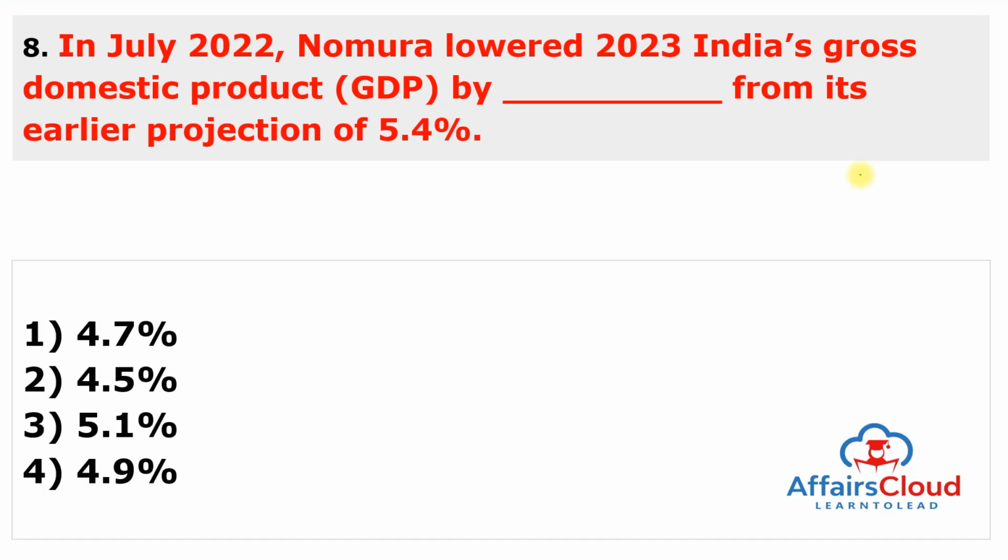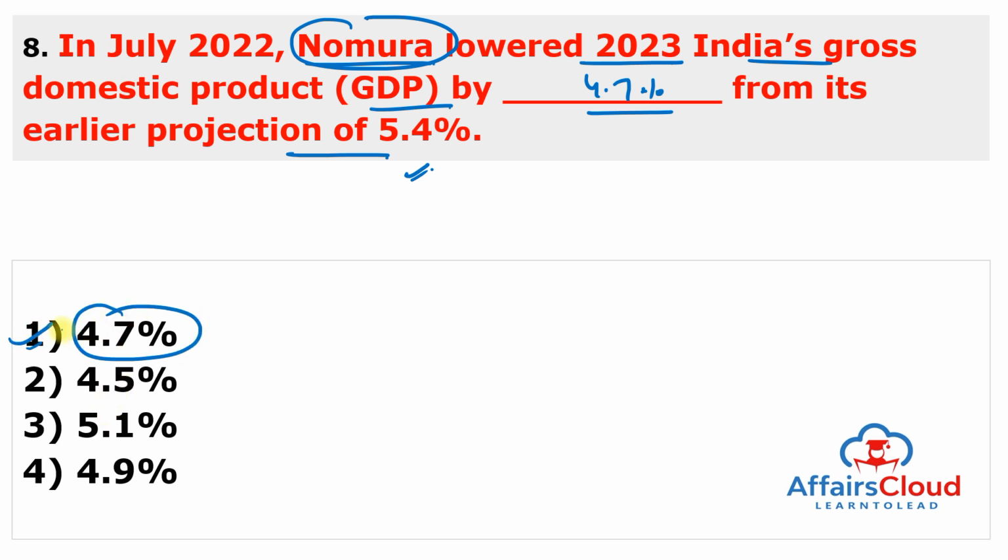Moving to next question. In July 2022, Nomura lowered 2023 India's gross domestic product by dash from its earlier projection of 5.4%. So again, this is a very important organization, Nomura, because it is also one of the credit rating agencies, but Nomura has cut 2023 India's gross domestic product forecast to 4.7% from its earlier projection of 5.4% amid recession fears and rising interest rates. So answer of this question is A, 4.7%.